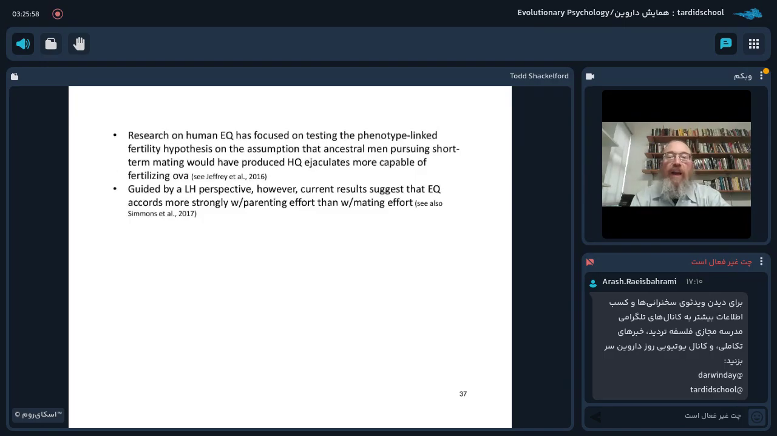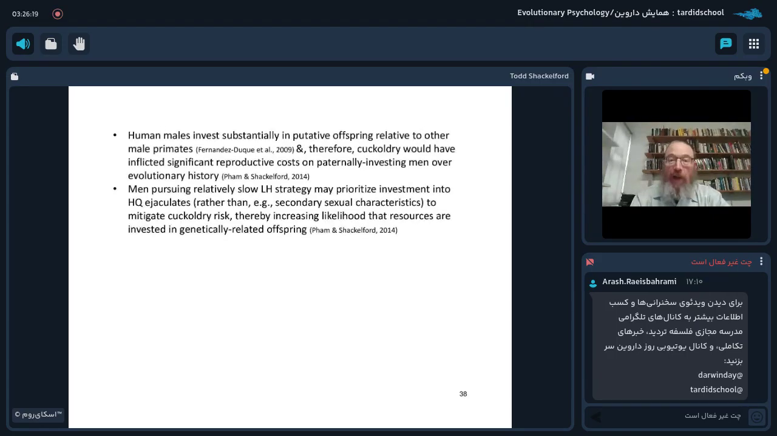Now, research on human ejaculate quality certainly has focused on testing the phenotype-linked fertility hypothesis on the assumption that ancestral men pursuing short-term mating would have produced higher quality ejaculates more capable of fertilizing ova. Guided by a life history perspective, however, the current results suggest that ejaculate quality accords more strongly with parenting efforts than with mating efforts. Human males invest substantially in putative offspring relative to other primate males, and therefore, cuckoldry would have inflicted significant reproductive costs on paternally investing men over evolutionary history.